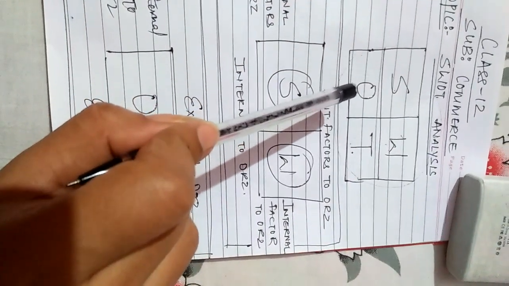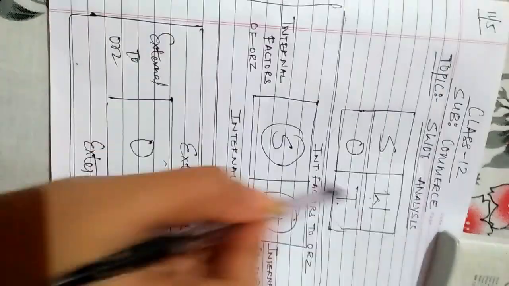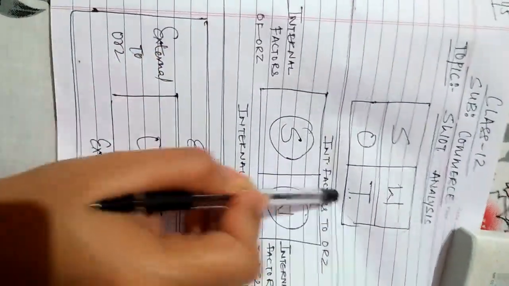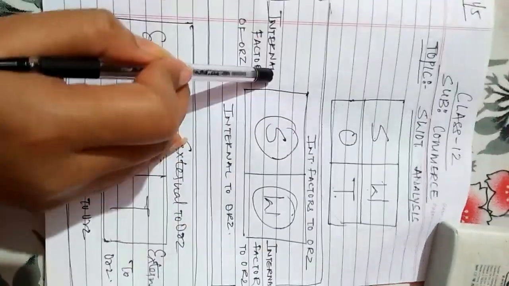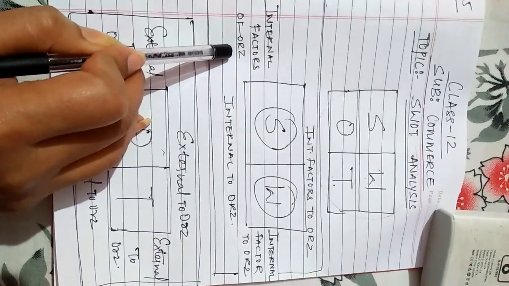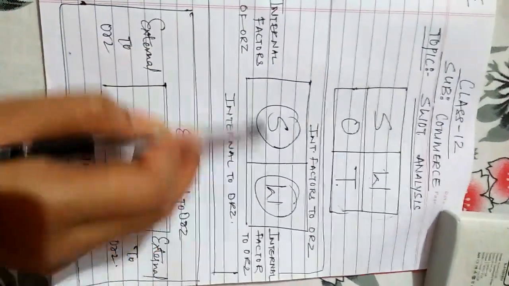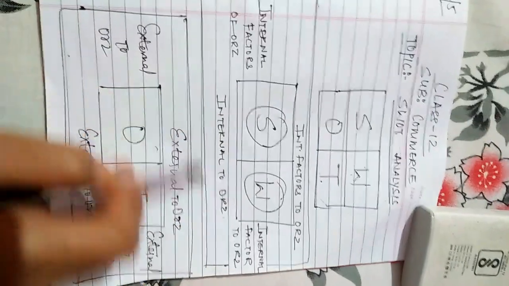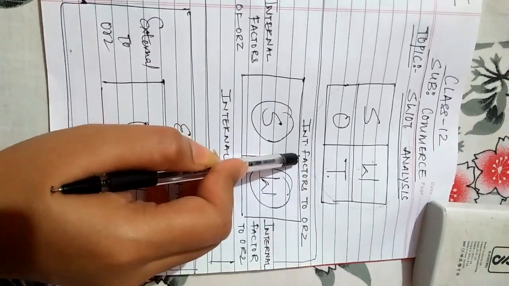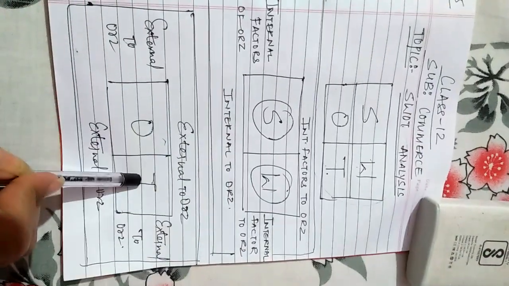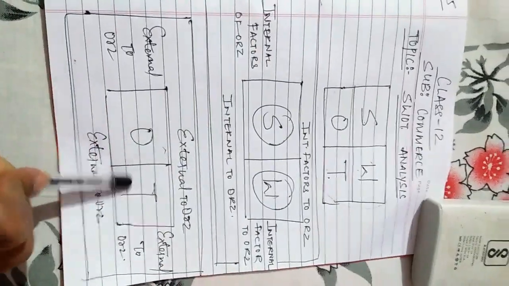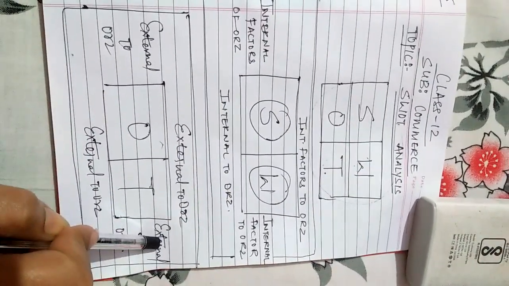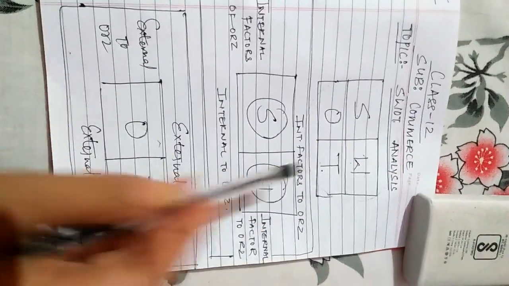Now listen very carefully. In SWOT, S and W relate to the internal factors of the organization. SW, that is strength and weakness, represent internal factors of the organization, whereas OT, that is opportunities and threats, relate to the external environment.